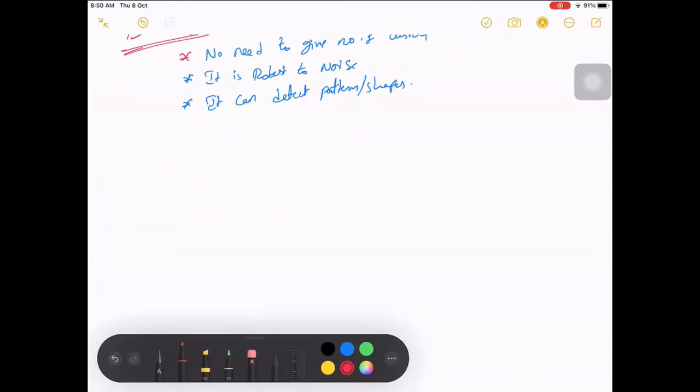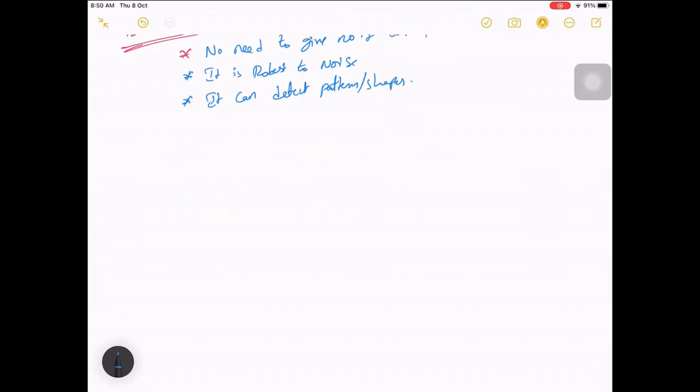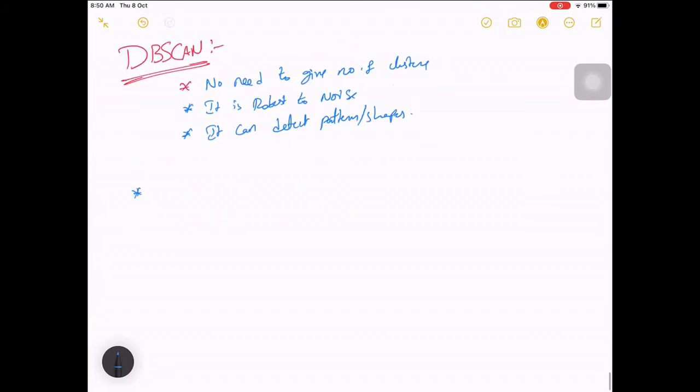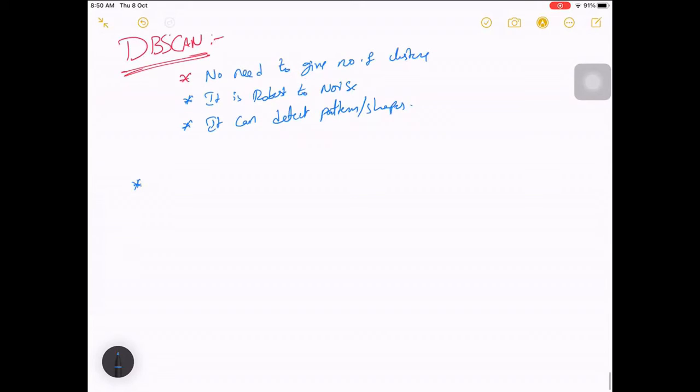Basically, how does DBSCAN work? Instead of going for a cluster center, because we don't have to give the number of cluster centers, we can't initially pick random cluster centers and calculate the distance between them. So instead, it will try to look at the data. Let me explain with an example. You have some data here.